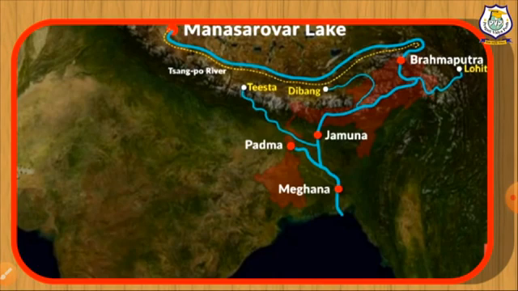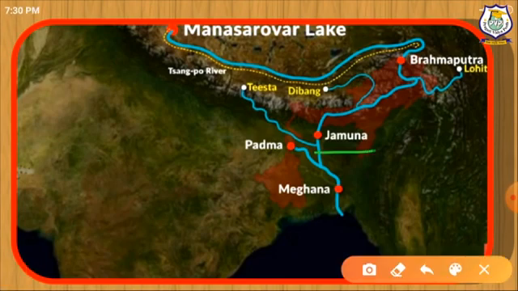Here you will see on the map, when it enters Bangladesh it is known as Jamuna, and then it meets with Padma, the main head stream of Ganga. Then it is called the Meghna, and then it discharges its water into the Bay of Bengal.